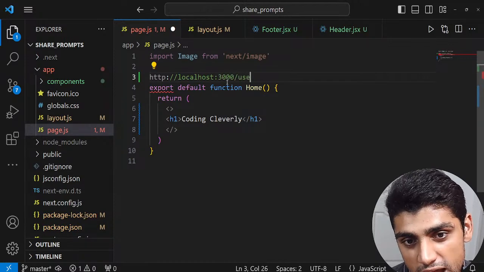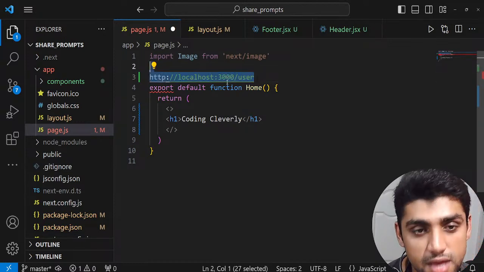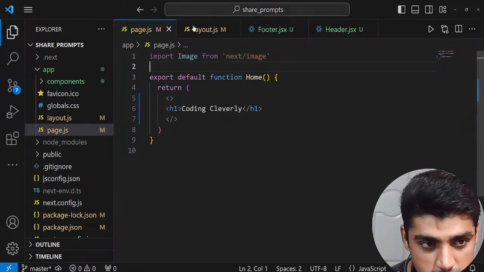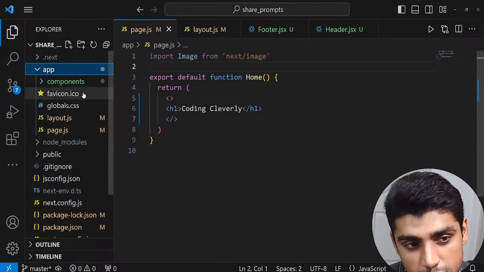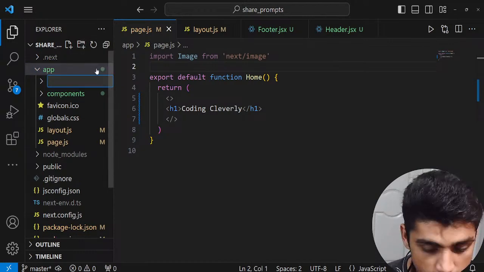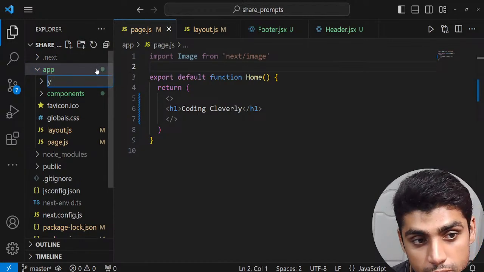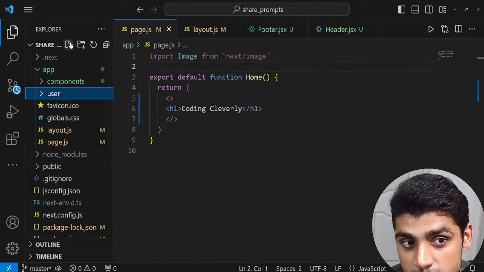But what if I want to go to /user? If I want to go there or somewhere else, how do I do that? It is super easy in Next.js. All we have to do is collapse everything, go to the app folder, and in here we just create another folder. We create a folder for the user component. What we want is /user, right? So just create a user folder, and inside that user folder you're going to create a